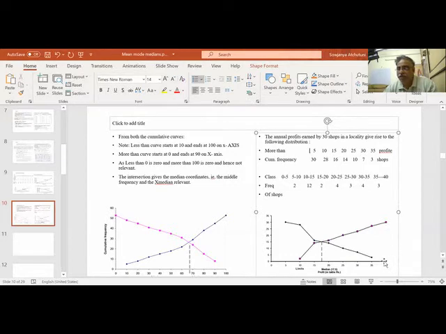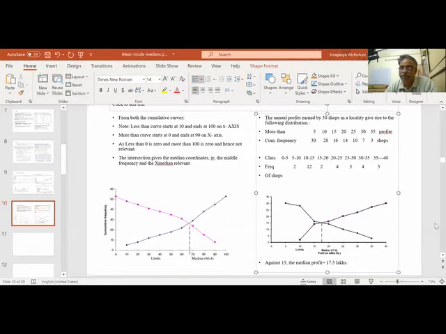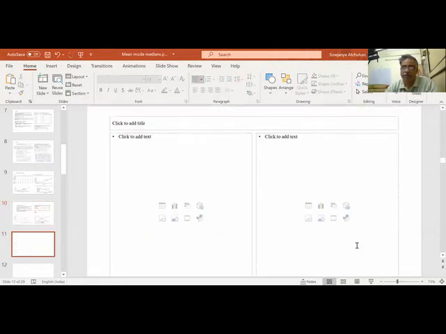So it is the upper limit. Less than is the upper limit. More than is the lower limit. So when these two intersect, I get both. Since there are 30 shops, I know frequency is 15 and my xi is 17.5. So the median of this data is 17.5 lakhs per shop. All are centered at this point. So with this we cover median also.